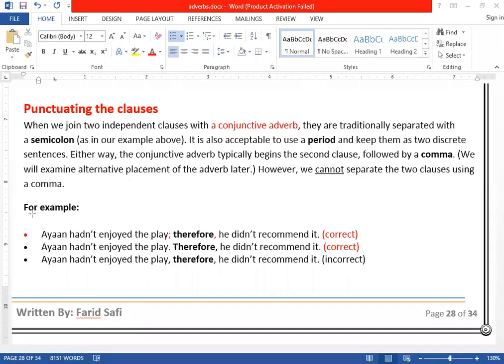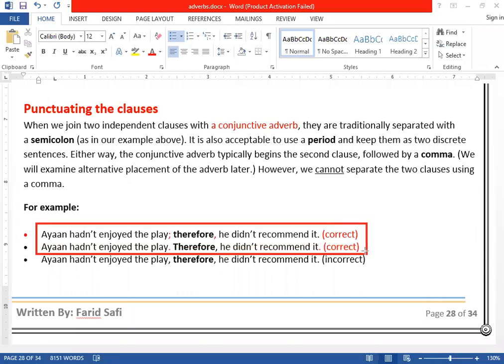Both of them are correct. Number one, you can put a semicolon, and after this you can put a comma. Or number two, you can put a full stop to complete the first main clause sentence, and then start your next sentence, and after writing the conjunctive adverb, you can put a comma over there. But this last one will be wrong.